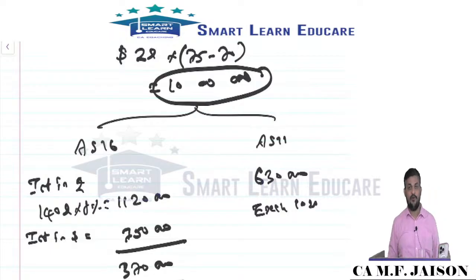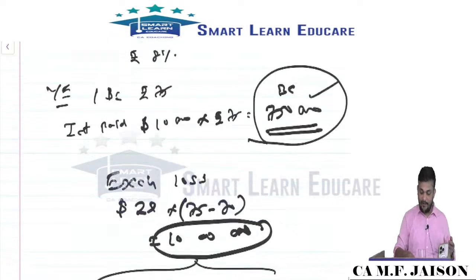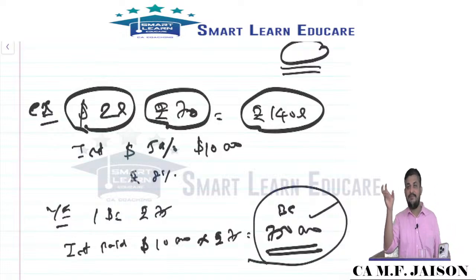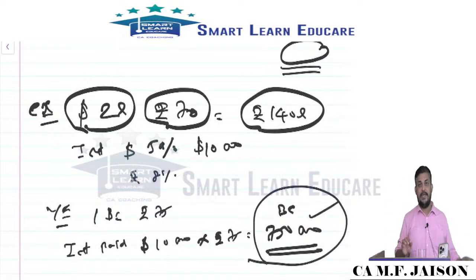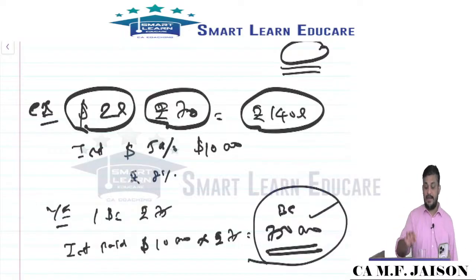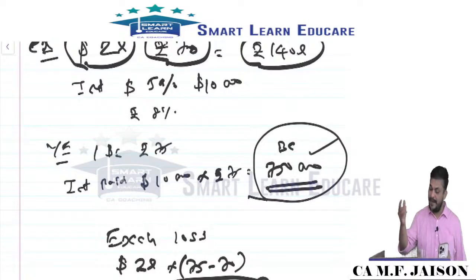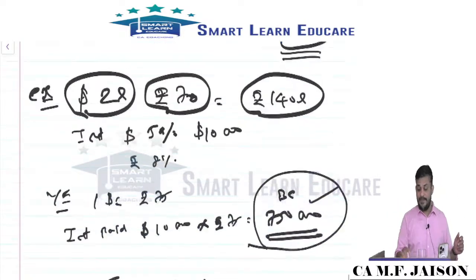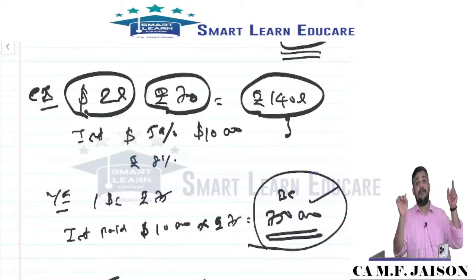Do you follow? So I took a loan of $2 lakh at an exchange rate of 70 rupees. The Indian value of the loan is 140 lakhs. The actual interest payable is 5% in dollars, which is 5% of $2 lakh, which is $10,000. And I paid $10,000 at the time of payment. The rate is 75, so I paid 7,50,000. That's borrowing cost. Now the problem is the restatement of the 140 lakh loan, which is normally exchange loss as per AS 11.